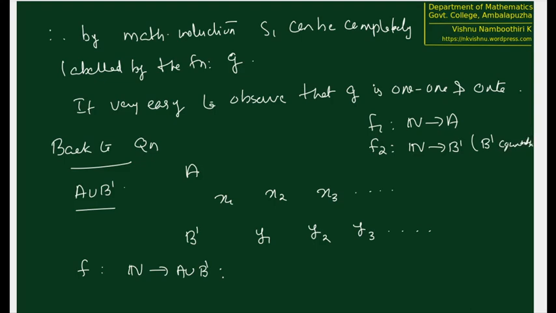Finite case we will deal with later. So how can we define this f? That's the question. So we are going to define it like this. f of n.